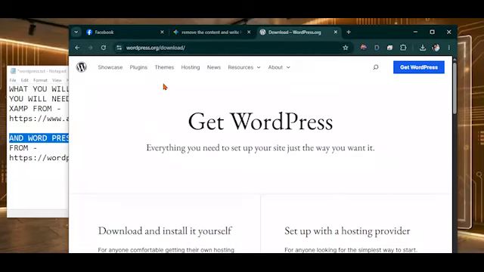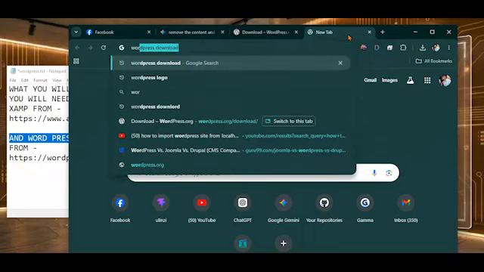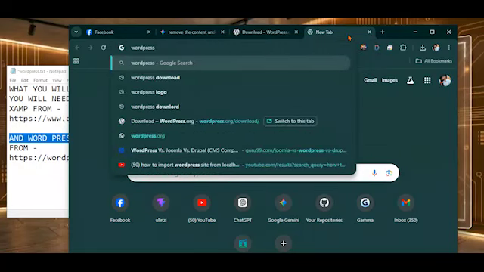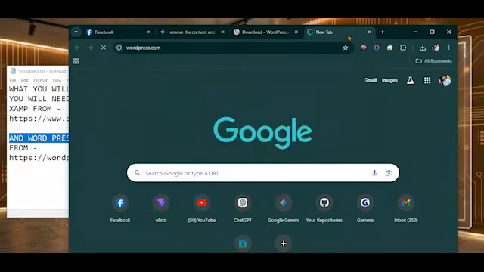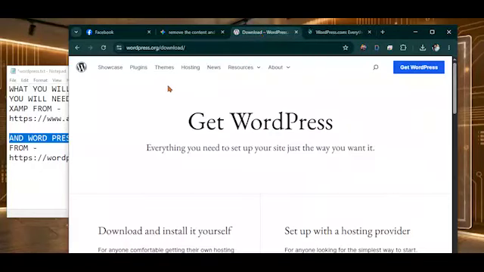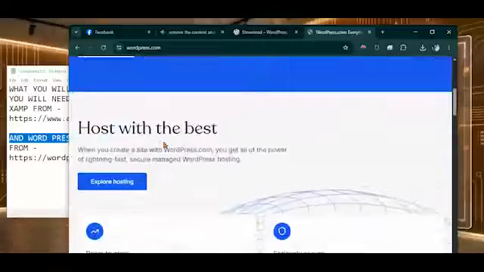Remember in our last video I told you there is a difference between wordpress.com and wordpress.org. I want to show you the difference. This is wordpress.com, and this is wordpress.org. So you can notice the differences.